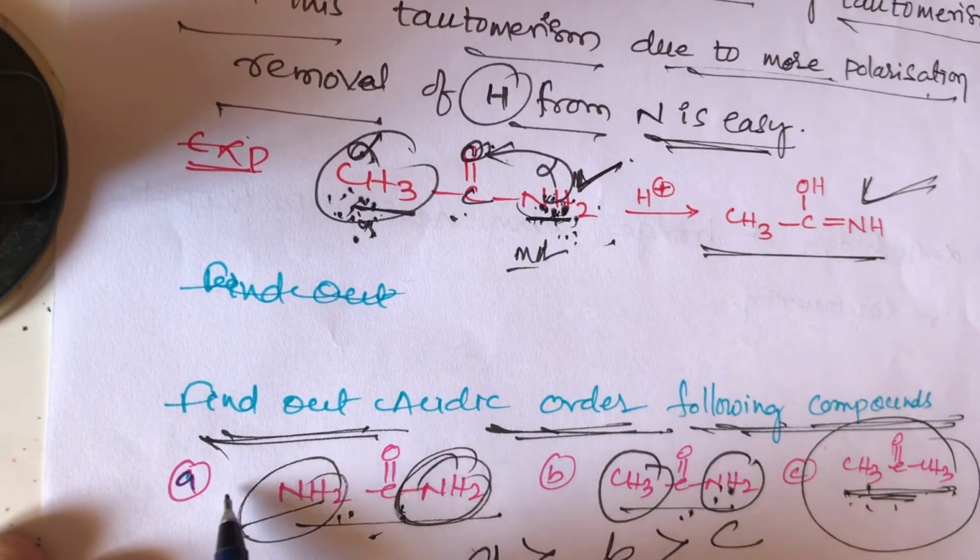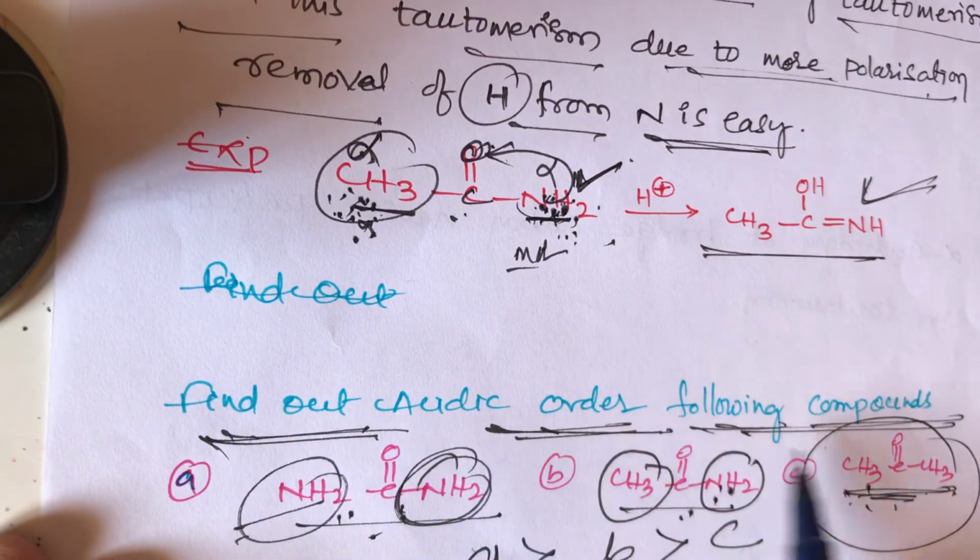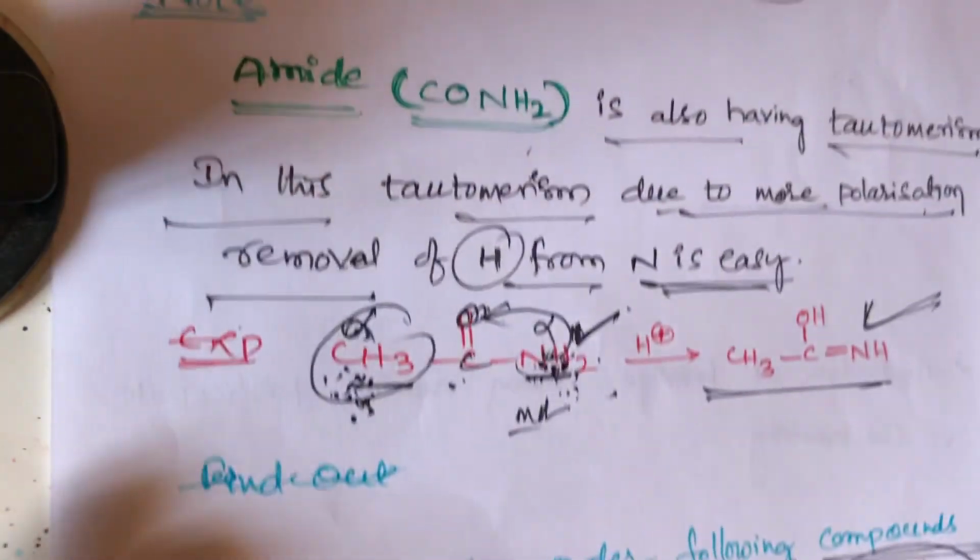So what is the question? Find out the acidic order of the following compounds. It means these acidic hydrogens are the ones participating in tautomerism. Only acidic hydrogens participate in tautomerism or enolization. So A, B, C: this is the simple trick for enolization, students.